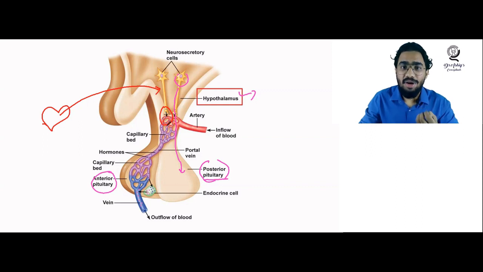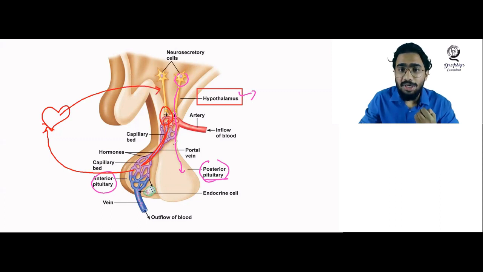So from the hypothalamus, what will happen to this blood which contains the hormones for the anterior pituitary? It will go directly into the anterior pituitary. You can see there is a connection between the hypothalamus and the anterior pituitary here, and through this pathway the blood will reach the anterior pituitary and the hormones will go into the anterior pituitary gland. After that, this deoxygenated blood will go back to the heart again. So you can see this is another area where one organ is connected to another organ through the circulatory system, so this pathway is also known as a portal circulatory system.